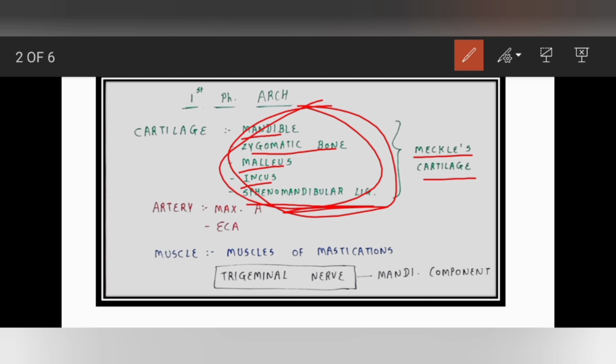Now move to the artery. One is the maxillary artery and the other one is the external carotid artery.